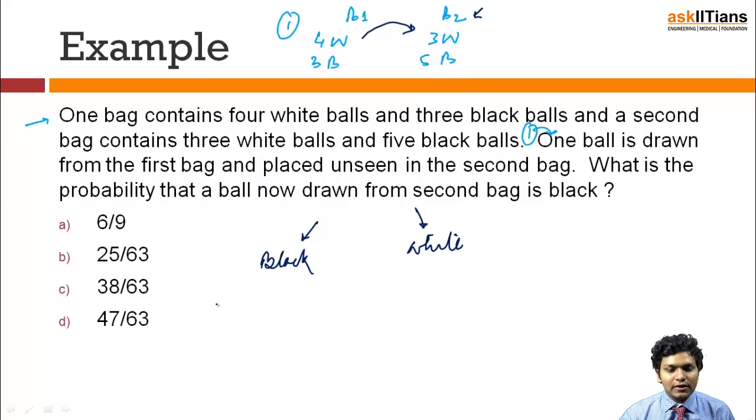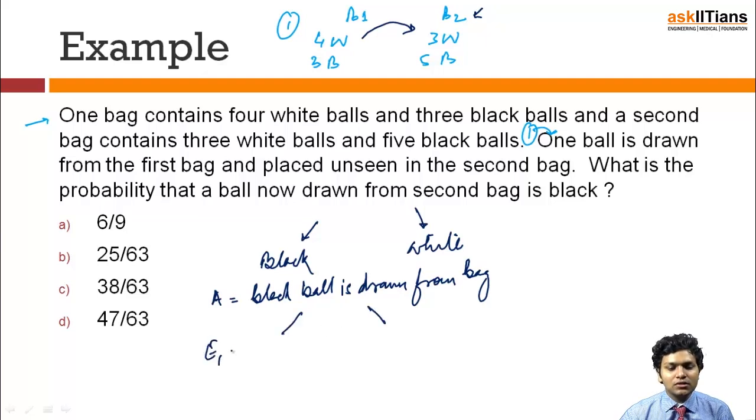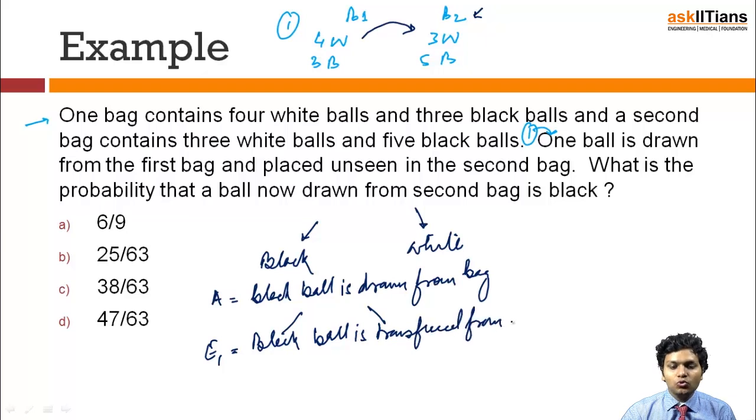So let us consider that event A is: black ball is drawn from the second bag, and this can be distributed into two parts. Event E1 is that a black ball is transferred from bag 1 to 2, and E2 is that a white ball is transferred from 1 to 2.